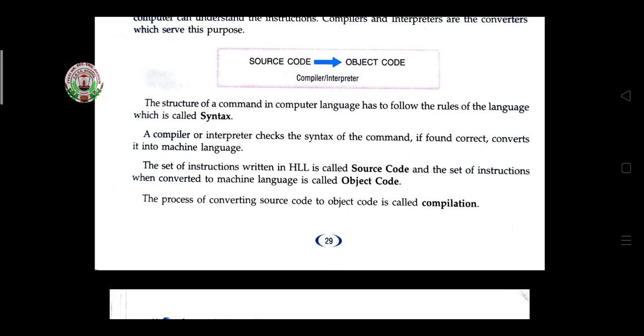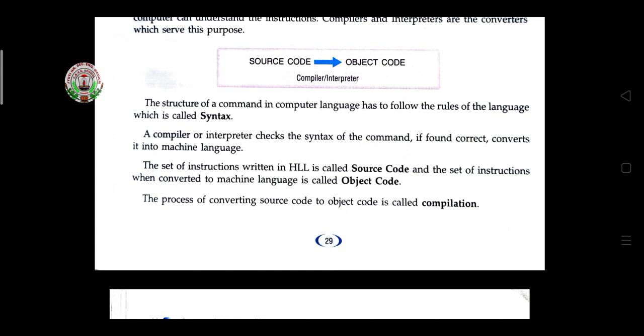A compiler or interpreter checks the syntax of the command. If correct, then it converts it to machine language. Suppose we are writing a program in a high level language, and after this we have to convert it into machine language. Before converting it to machine language, the interpreter and compiler first find out the errors.